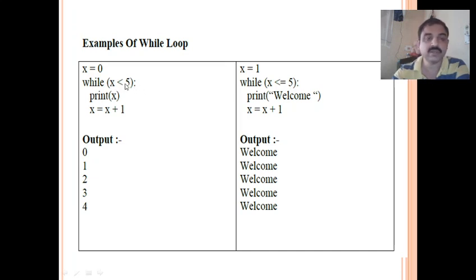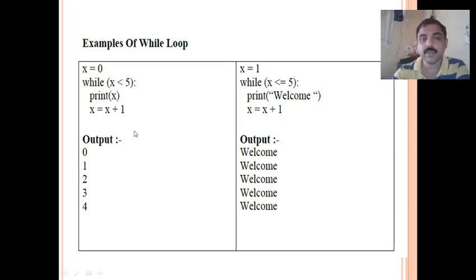So now x is 1, so 1 is less than 5, so it prints x, that is it prints 1, and again x value is incremented. In the same manner it continues. So when it reaches 4, for example, 4 is less than 5, it is true, so it prints 4, then x value becomes 5. Now x is 5, so 5 less than 5 is not satisfied, so the condition becomes false, so the control will come out of the loop. So you will get the output 0, 1, 2, 3 and 4. So 5 is not displayed because when it is 5 the condition is not satisfied, so it broke out of the loop.